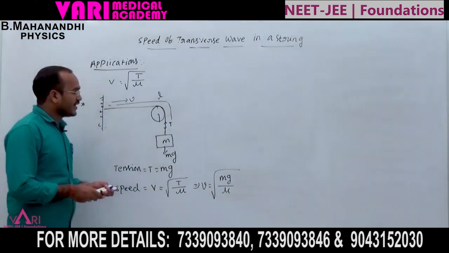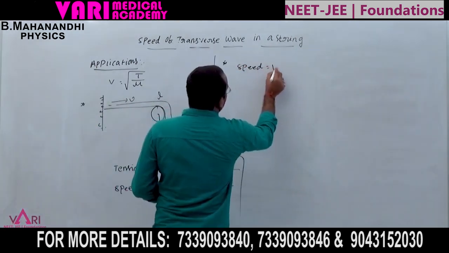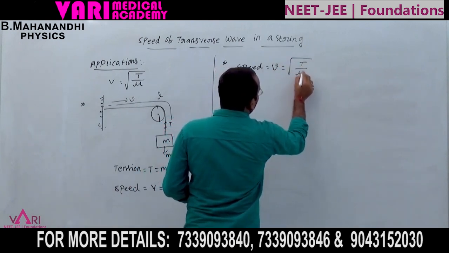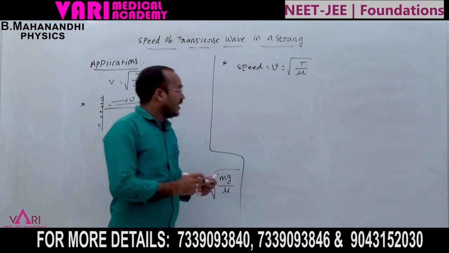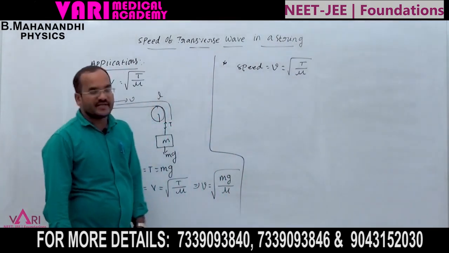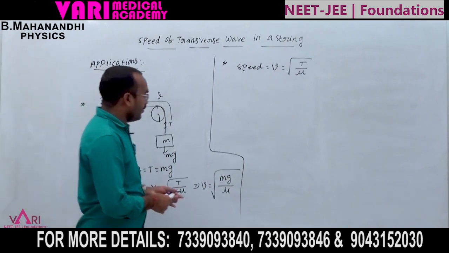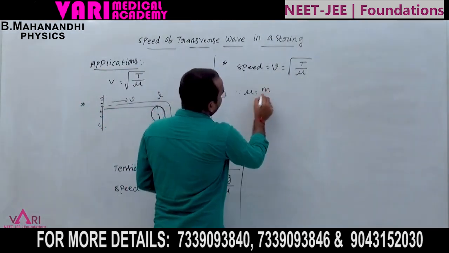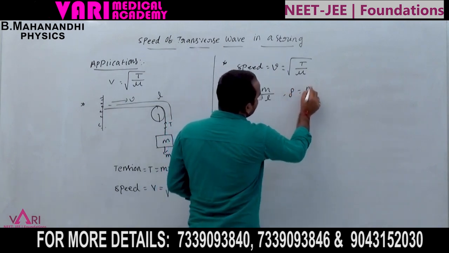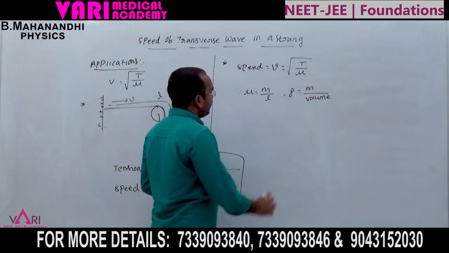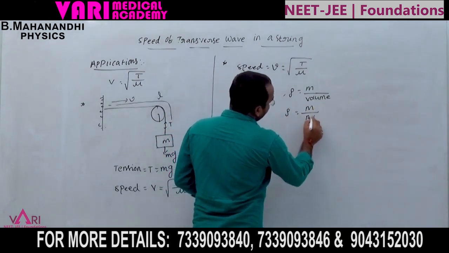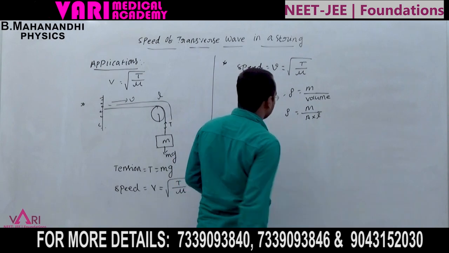Next, the second application. We know the speed V is equal to root of T by mu, but we can write the tension and mu differently. Generally mu is equal to m by L, and density is mass by volume, so density equals mass by area into length.